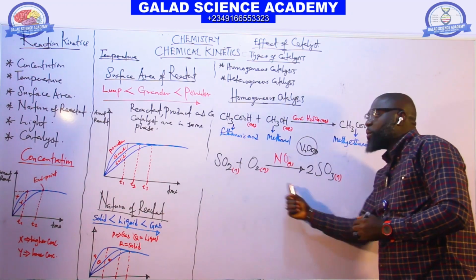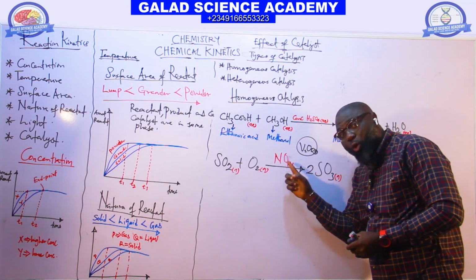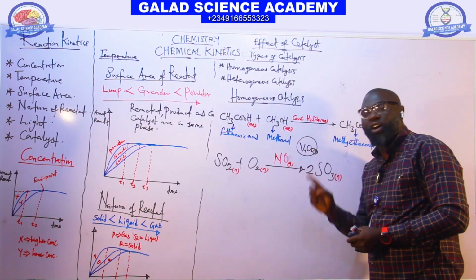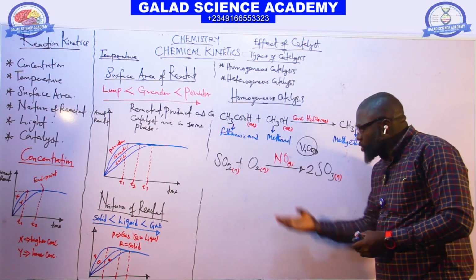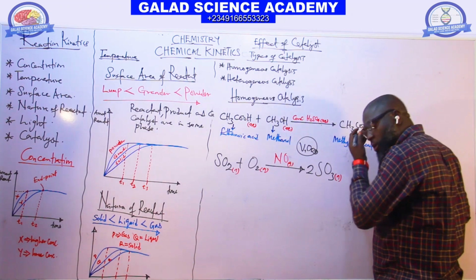So it will change from homogeneous, because of the presence of the solid. You can use NO as a catalyst instead of using vanadium(V) oxide. So this reaction is homogeneous. The next one is heterogeneous.